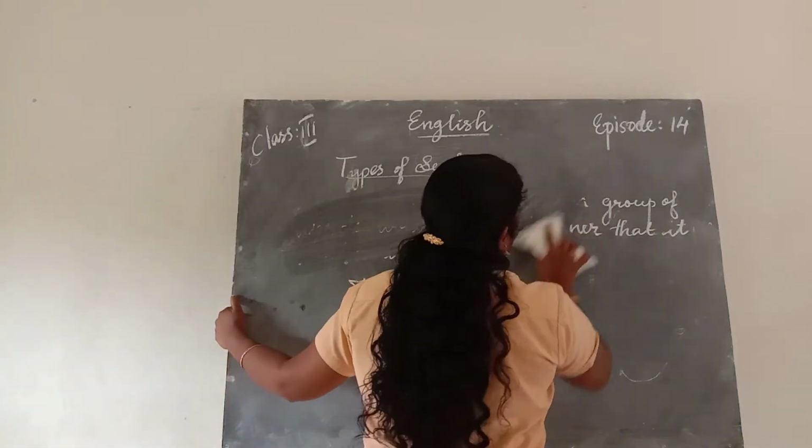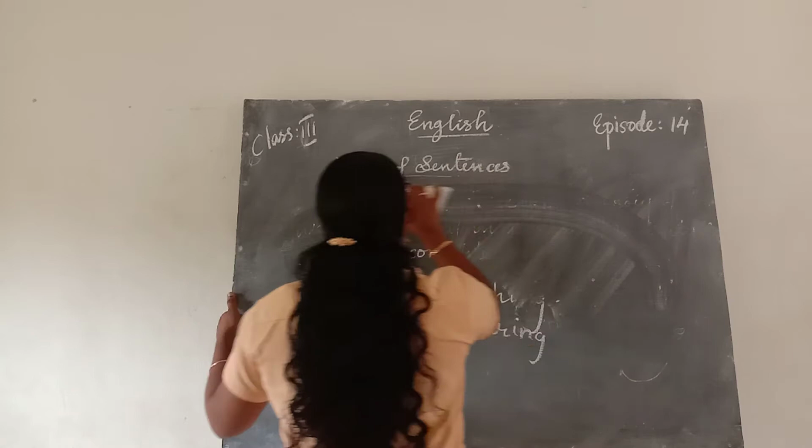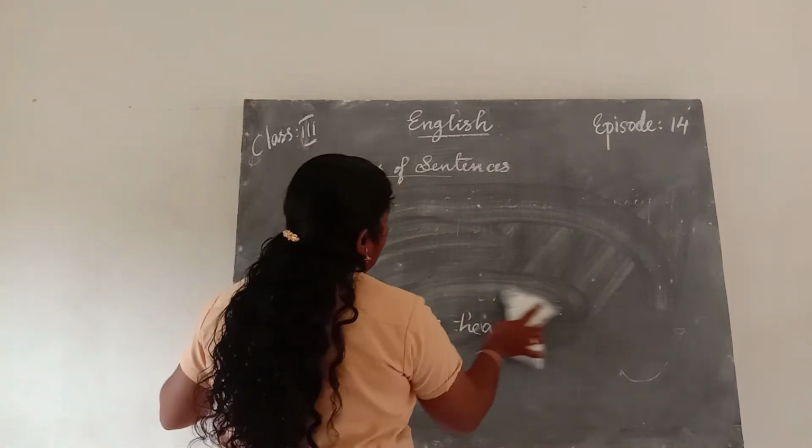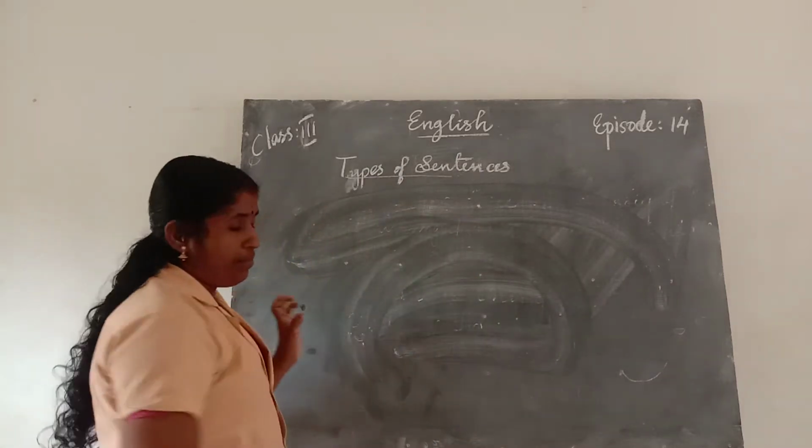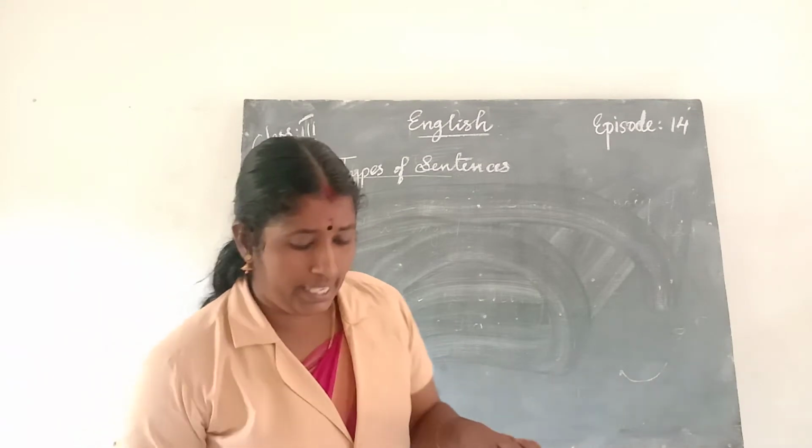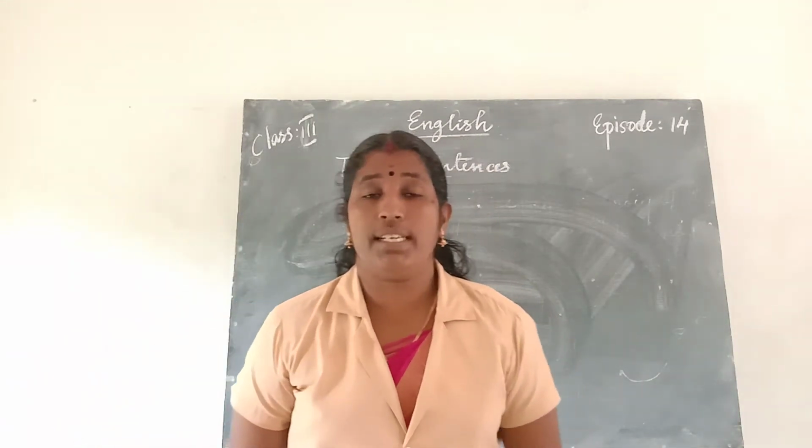We know what a sentence is, and there are various types of sentences. In your text, there are three types of sentences.